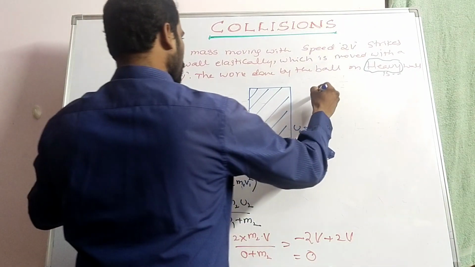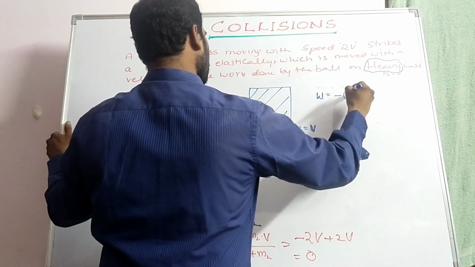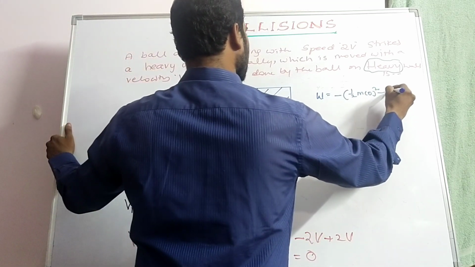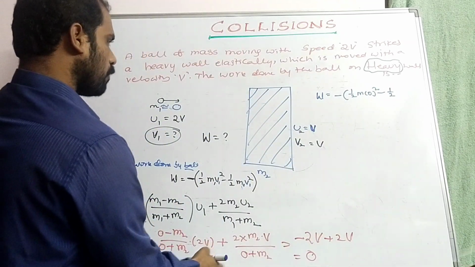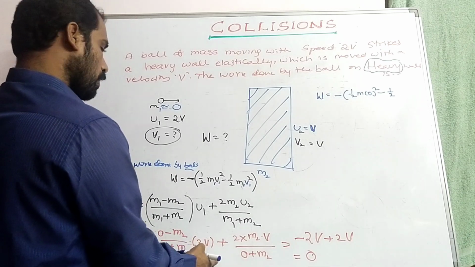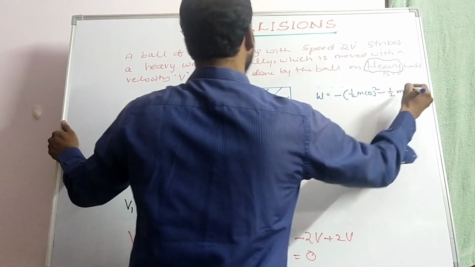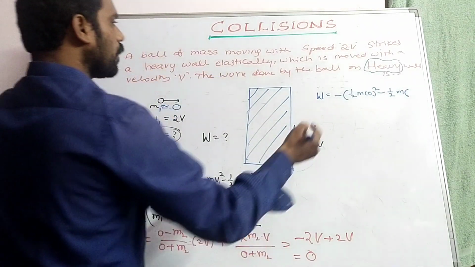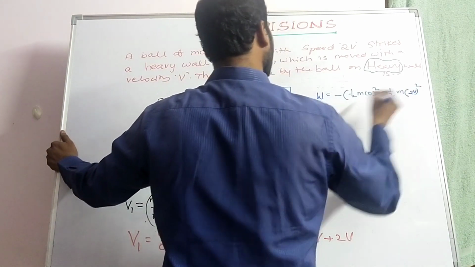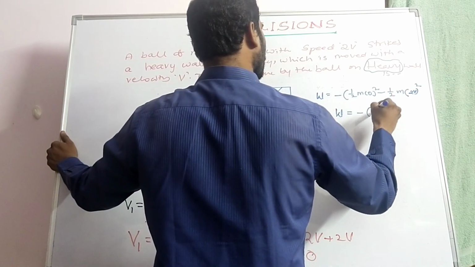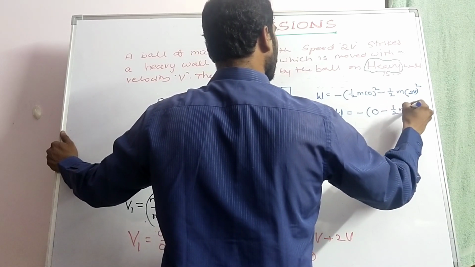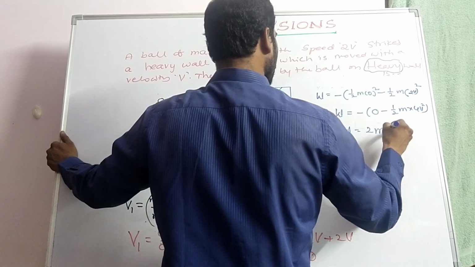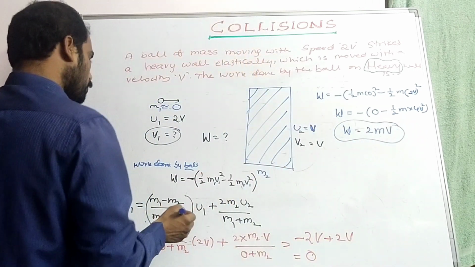See here now, W is equal to half into m into 0 square, because the final velocity of the ball is 0, minus half into m into the initial speed 2v whole square. So W is equal to 0 minus half into m into 4v square, so W is equal to minus 2mv square.